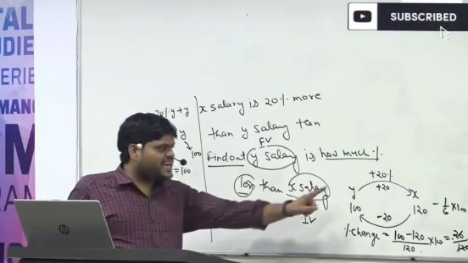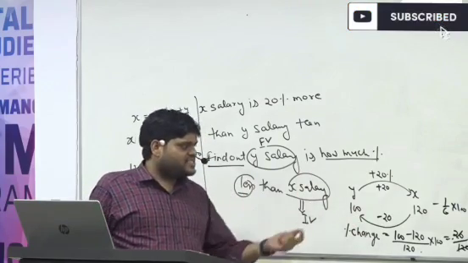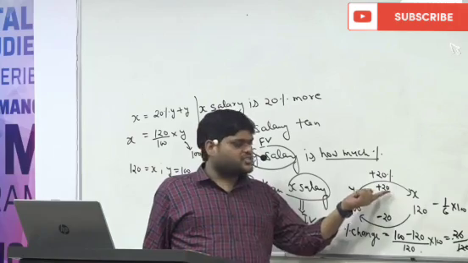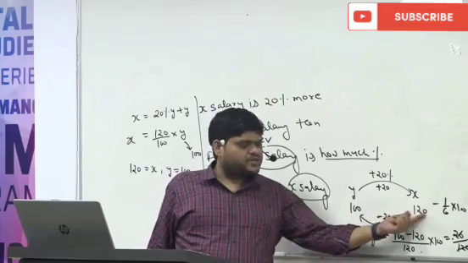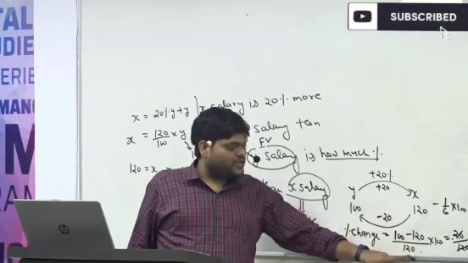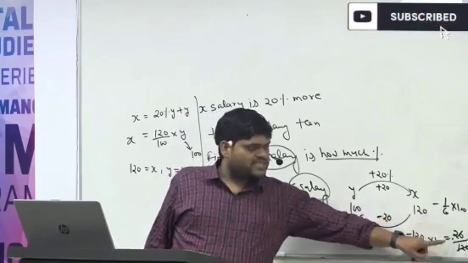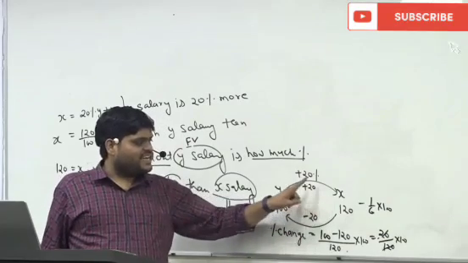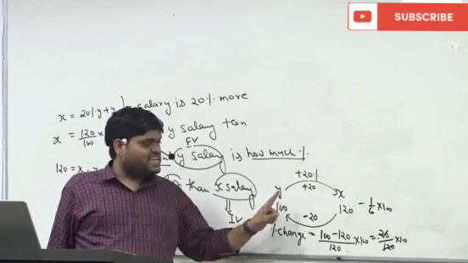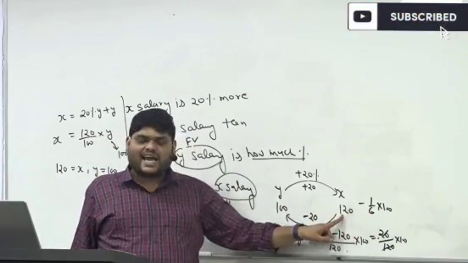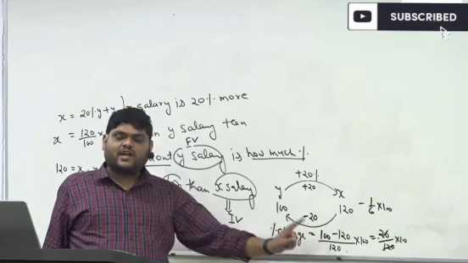So there was an increment of 20 and there's a decrement of 20, but what is the difference? The difference is, initially we are finding out this 20 with respect to this 100, but now we are finding out this 20 with respect to this 120. So the base value is changing. The initial value now becomes 120, and that's why the percentage changes. That means X salary is 20% more than Y salary, but Y salary is 16.66% less than X salary. And why is it so? Because the initial value or the base value is changing.